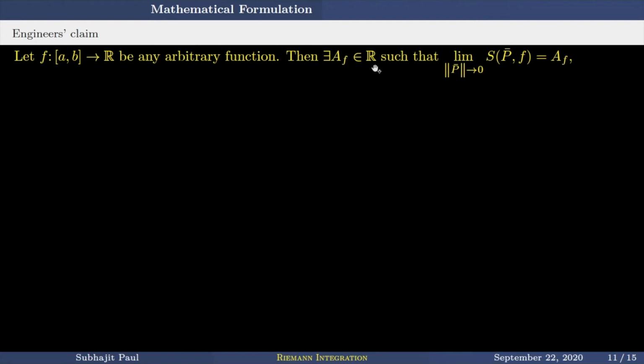Then there exists a real number A_F, F standing for area, such that this Riemann sum limit as the norm of P bar tends to 0 is A_F. This is the engineers' claim for many centuries. What Riemann is investigating now.